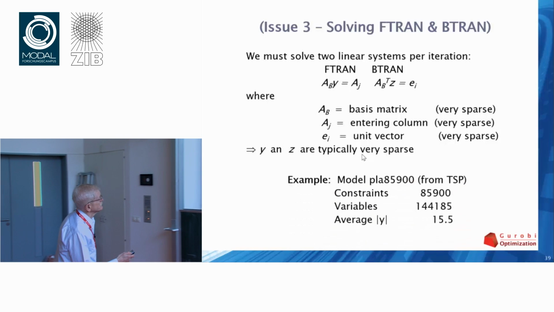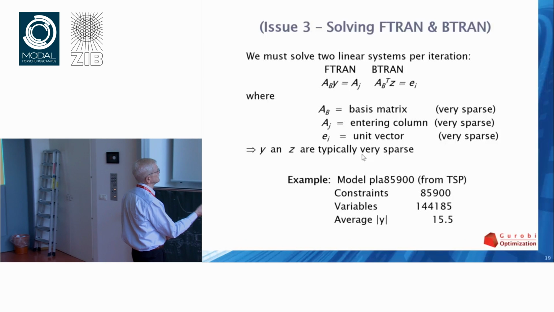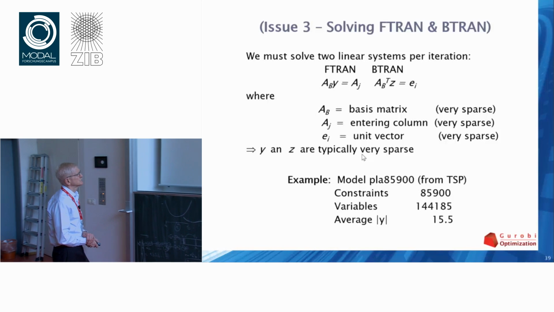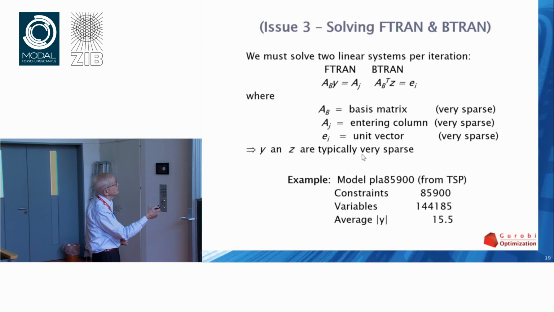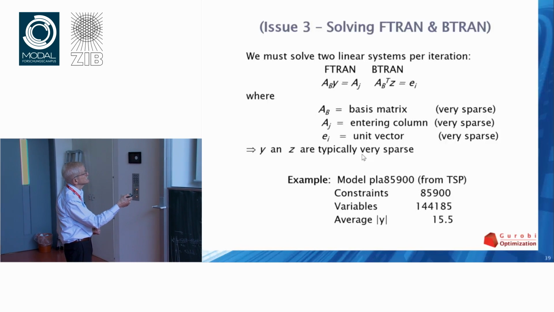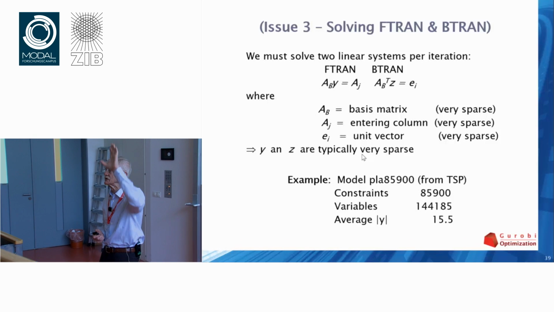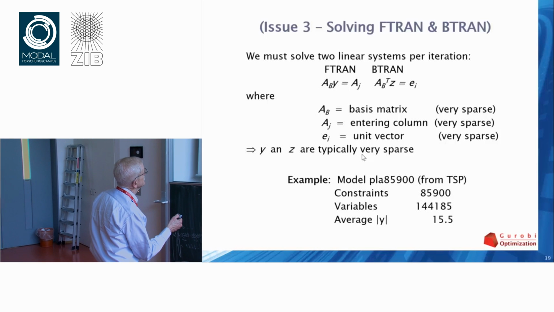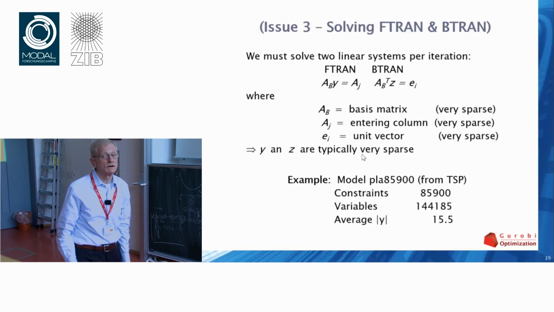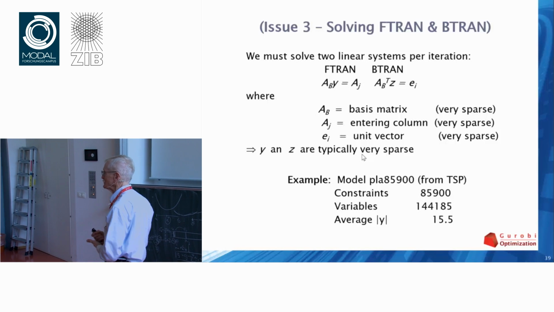And I'll just give you an example here of a problem. This is actually an LP that came from a traveling salesman problem. It's got 85,900 constraints, that many variables. The average size of this vector that you're computing is only, in that problem, 15.5. It's a small number. A tiny number compared to this 80,000. So you put in something small here and you get something small out. You absolutely must exploit that to do things in a smart way.